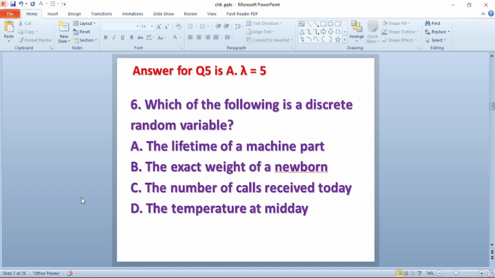Question number 6. Which of the following is a discrete random variable? A, the lifetime of a machine part. B, the exact weight of a newborn. C, the number of calls received today. D, the temperature at midday. The answer for this question is C, the number of calls received today.